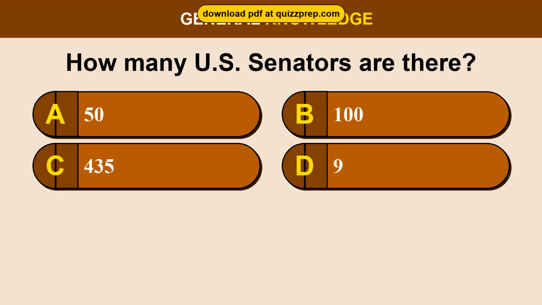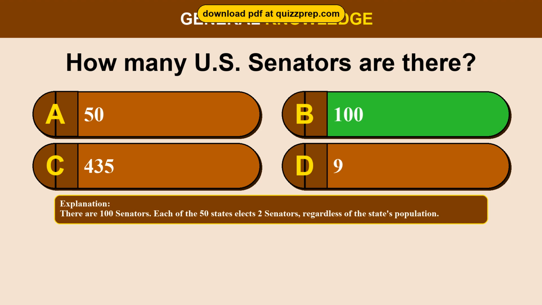Question 41. How many U.S. senators are there? Option A, 50. Option B, 100. Option C, 435. Option D, 9. The correct answer is option B, 100. There are 100 senators. Each of the 50 states elects 2 senators, regardless of the state's population.